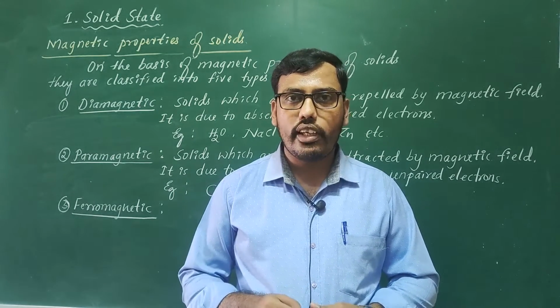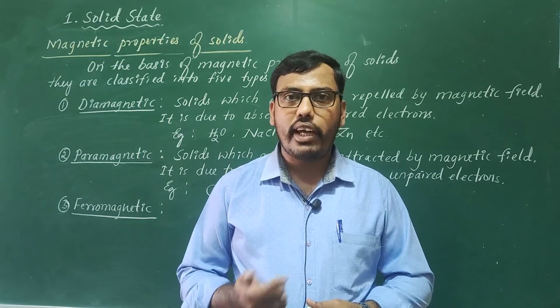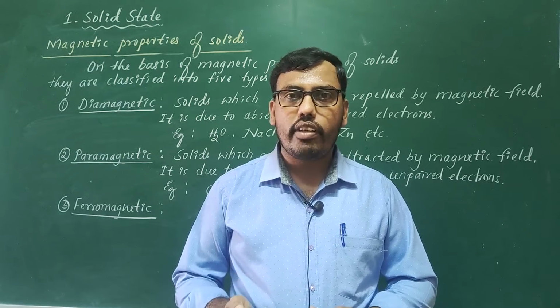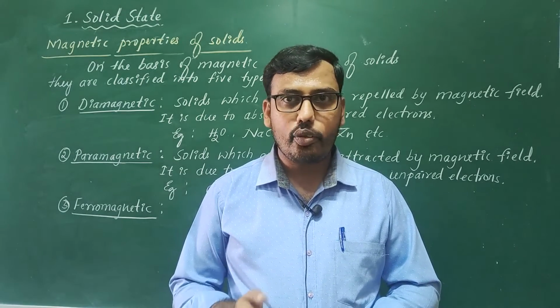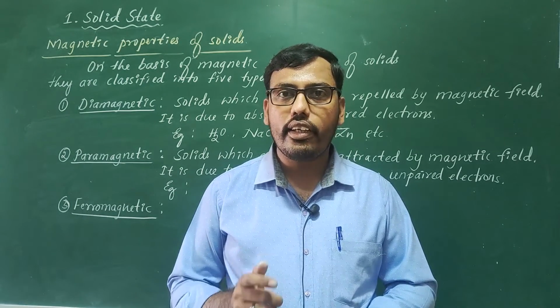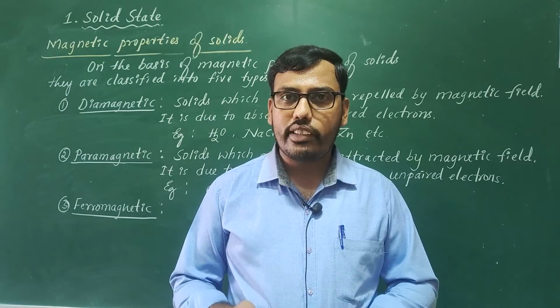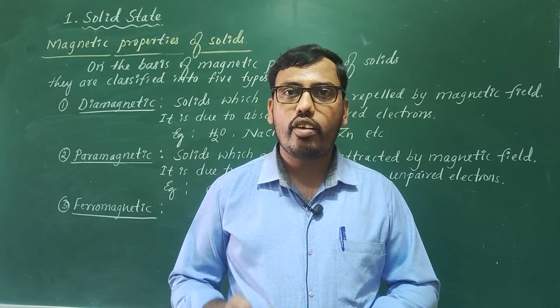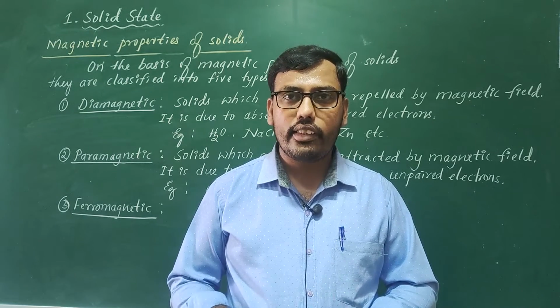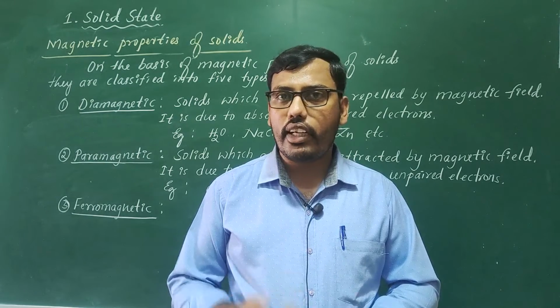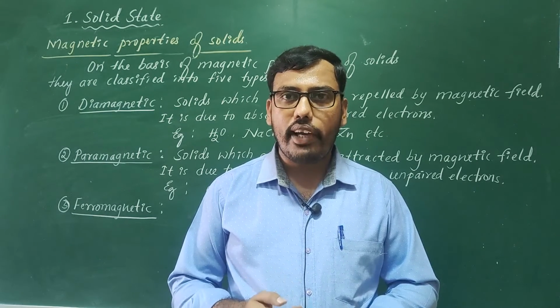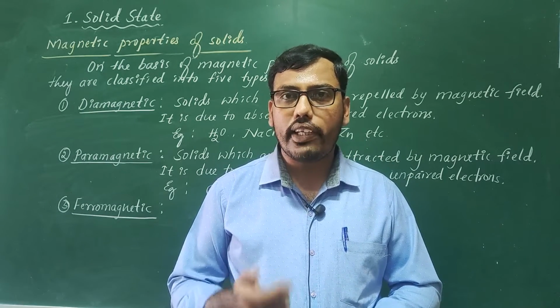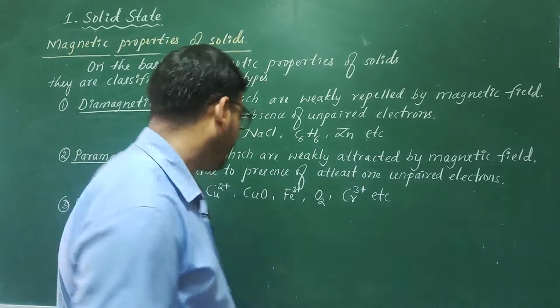There is a question in the examination: which type of magnetic substances can be converted into permanent magnets? Those are nothing but ferromagnetic substances. The best examples are iron, nickel, cobalt, and chromic oxide, CrO2. These can be converted into permanent magnets because these are ferromagnetic substances.